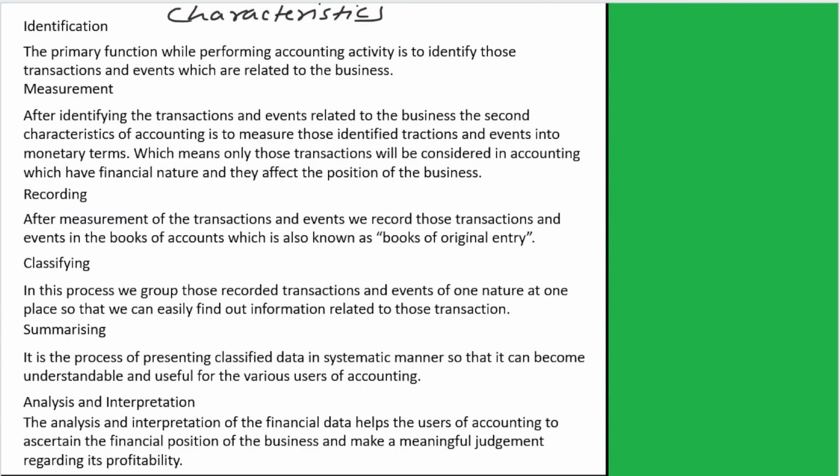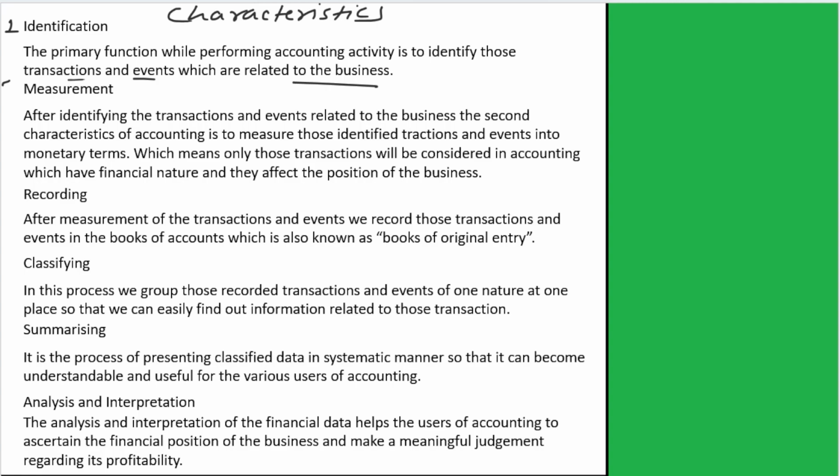The first characteristic of accounting is identification. The primary function while performing accounting activities is to identify those transactions and events which are related to the business. Here in this characteristic, we identify those transactions and events which are related to business, which is also a primary function of performing accounting activity.